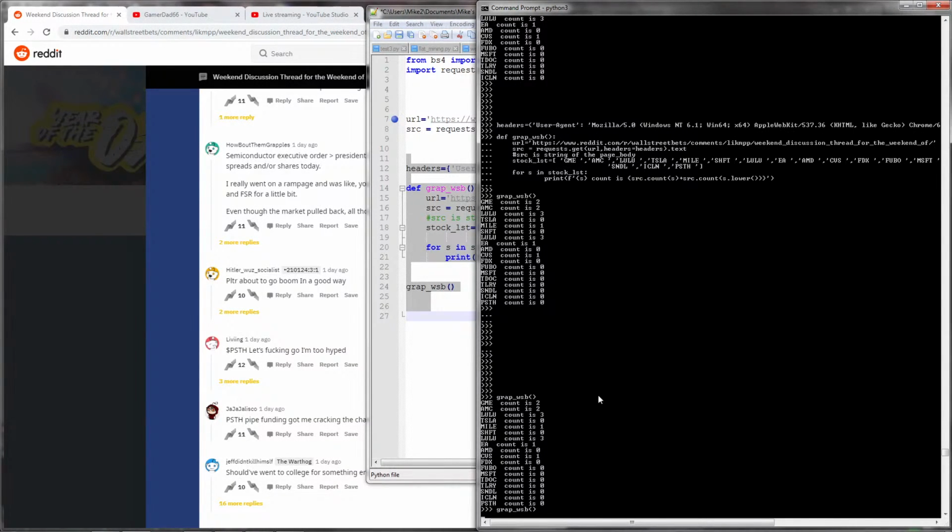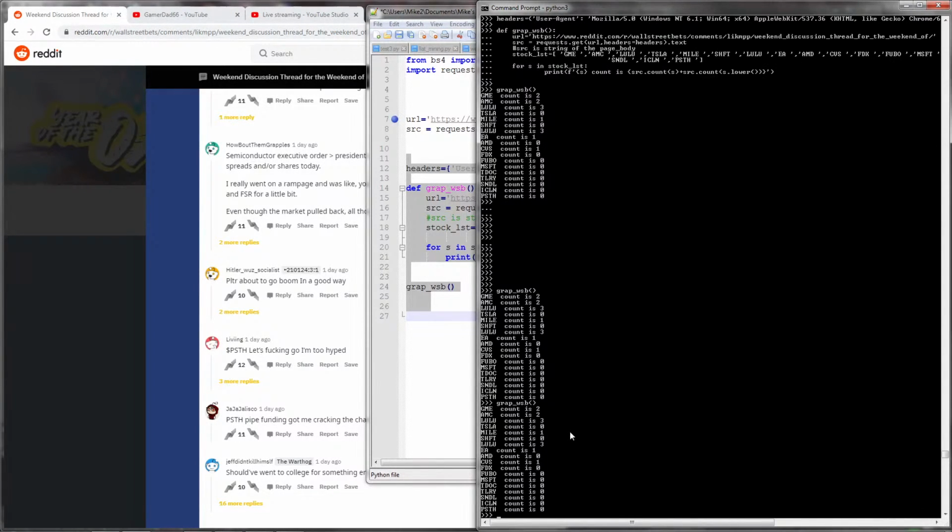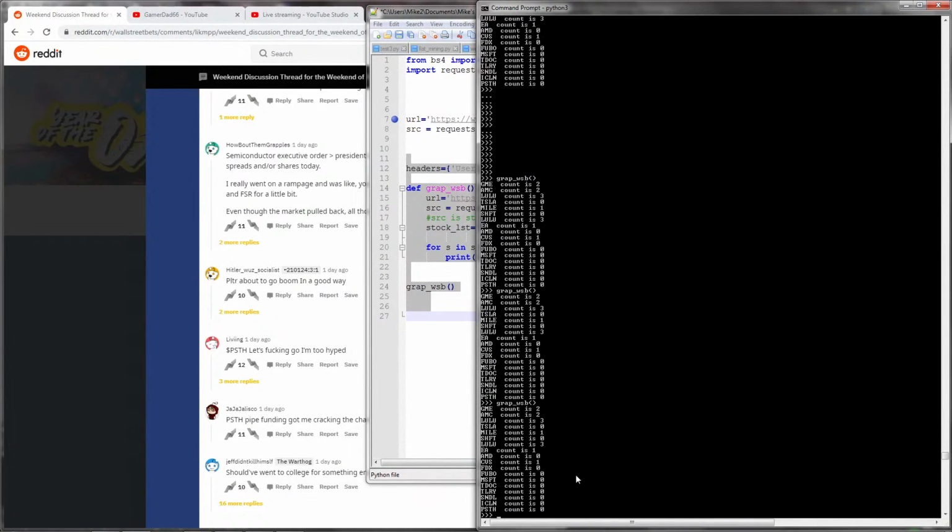Like, here and now it's saying GME, there's 2 mentions of it, 2 here, nothing on PSTH. Now, the funny thing is, I'm looking at PSTH is right there. And the question is, I should at least get 1 there. Why am I not getting 1? Because basically it's moving, right? It's moving, I'm moving, they're moving, and so this is down deeper. So yeah, trying to figure out what's going on with this page here. These Wall Street Bet people.